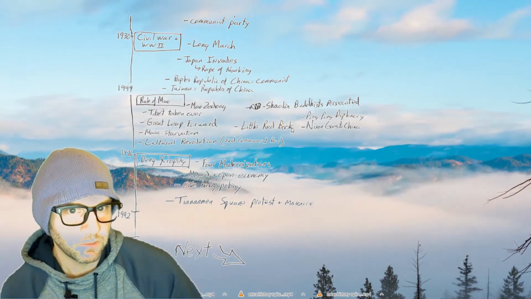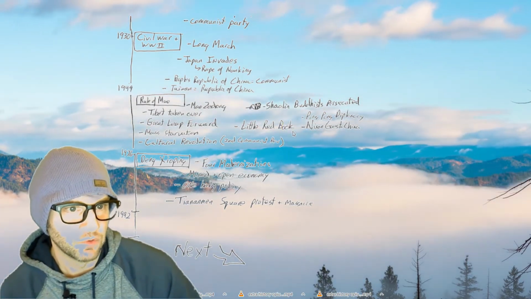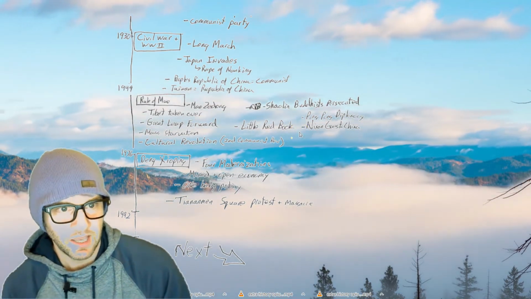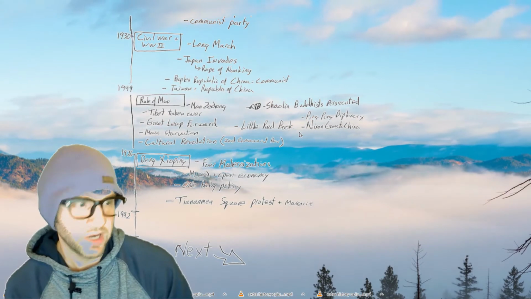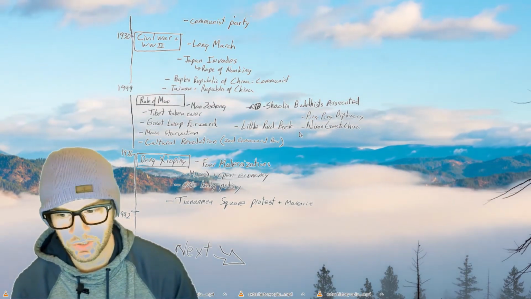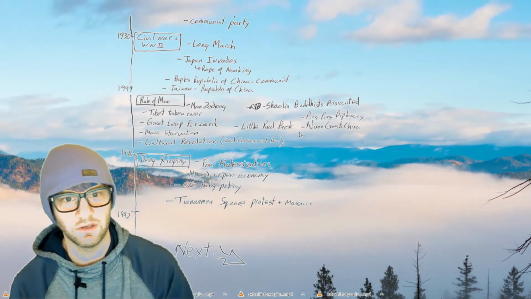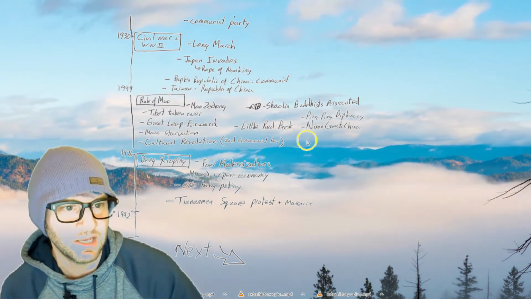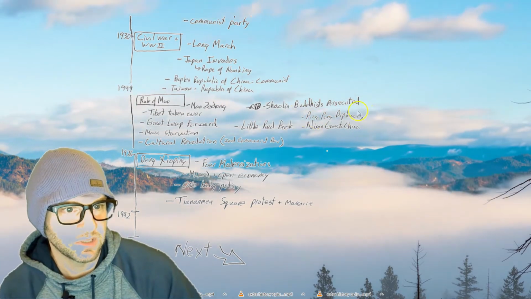Two other big points in Mao's rule is they do open up with the United States. And at the end of Mao's rule, they break with the Soviet Union, so China is less friends with the USSR towards the end of the Cold War and more friends with the United States. And that started with ping-pong diplomacy